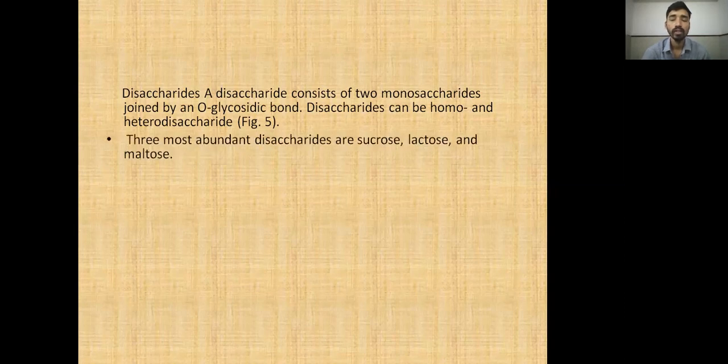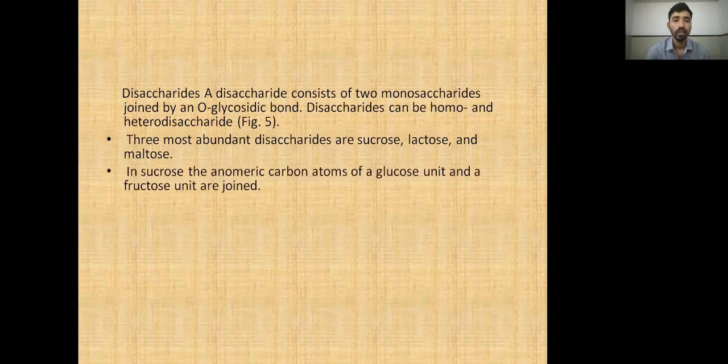The three most abundant disaccharides are sucrose, lactose, and maltose. Sucrose on hydrolysis can be divided into a glucose molecule and a fructose molecule, lactose into glucose and galactose, and maltose into two glucose molecules. These are the common examples of disaccharides. In sucrose, the anomeric carbon atoms of a glucose unit and a fructose unit are joined.